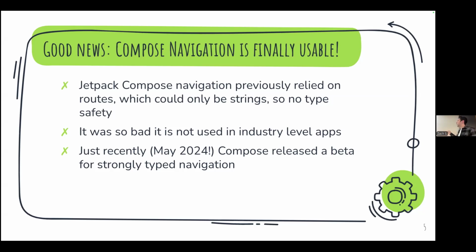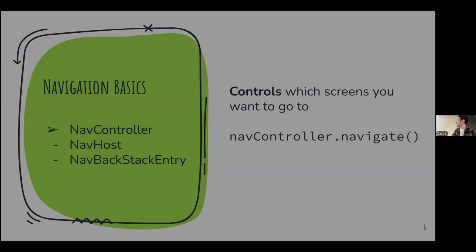And Jetpack Compose actually had something very similar, where all the routes could only be strings. But this was a problem if, let's say, I wanted to pass an integer to a screen. If I want a screen to display a number, then I would have to pass that as a string and convert it to a number. And it wasn't safe. You didn't really have many guarantees. But just recently, Compose released a beta for strongly typed navigation. So that's what I'm going to be going over today.